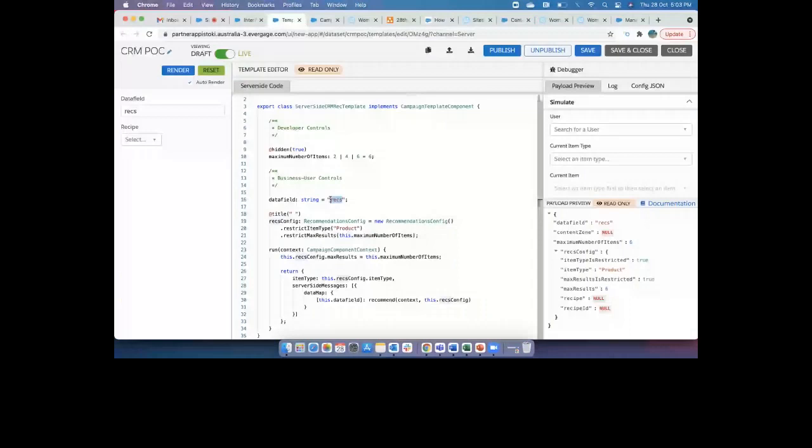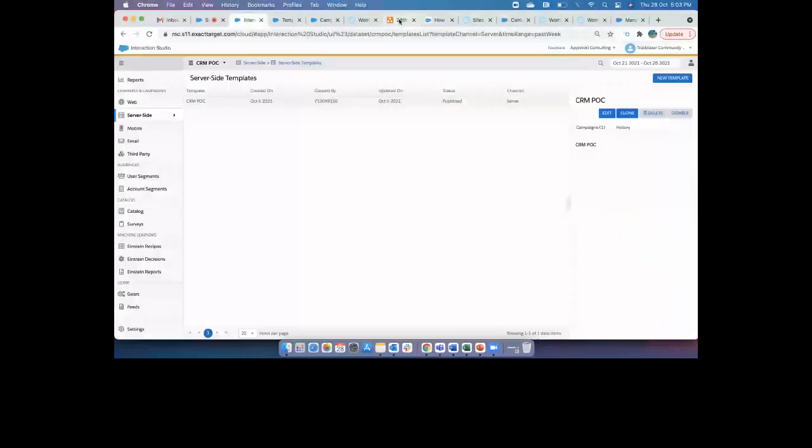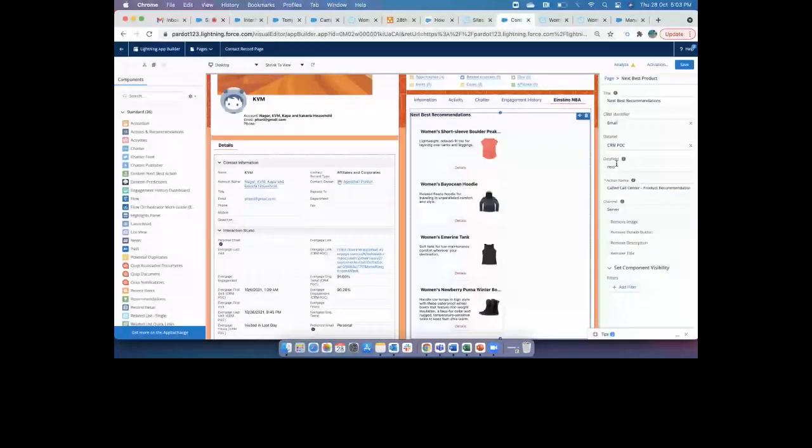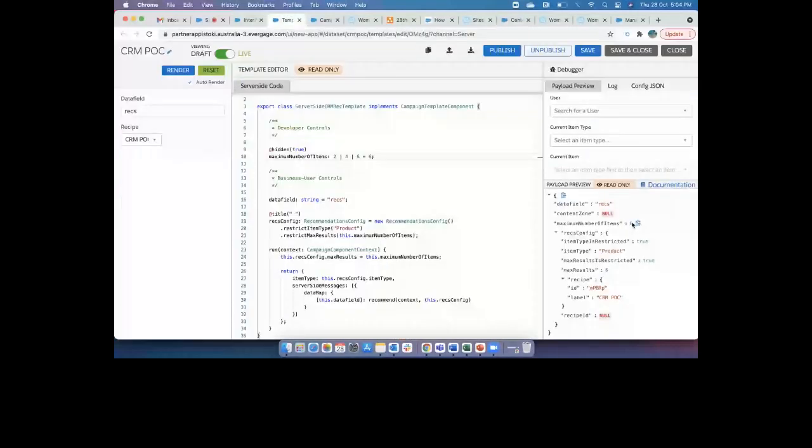And the same thing what you have to do is you have to go and then map with the data set, your date field, your action name, and your channel server. So once you configure this information, automatically based on your server side code that you have designed here, because currently it's only showing 4 items, but normally it has to show 6 items as well, but there's a bug for sure. You can see here in my JSON as well, I've written the items with 6. But the thing is, I'm only getting the 4 items here.